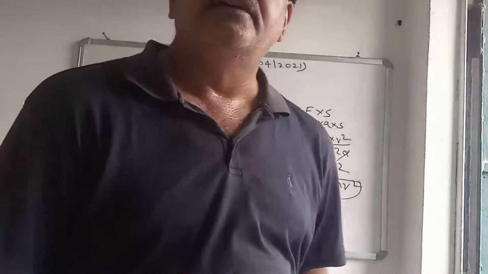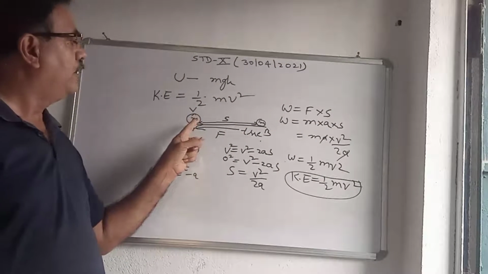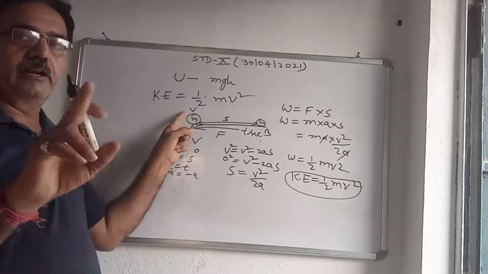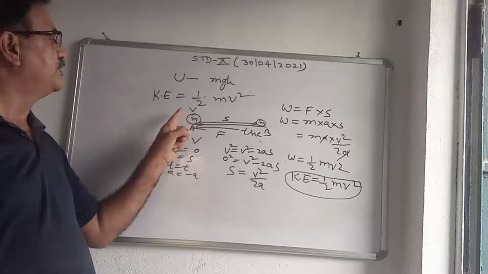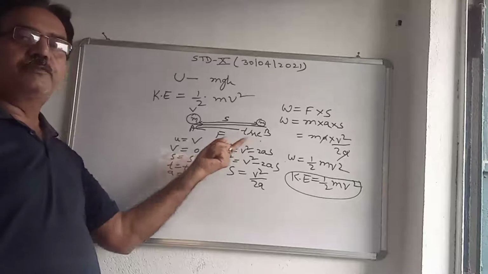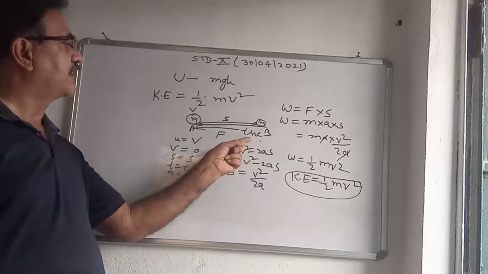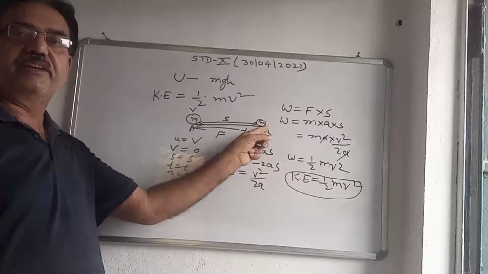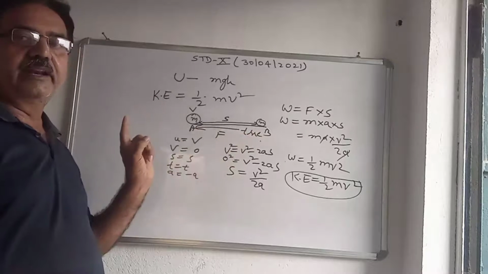This is one derivation. Once again, see here what the derivation is. Let the body of mass m be moving with initial velocity v. Generally we take the initial velocity as u, but here we have taken the initial velocity as v. An opposite force acts on the body to stop the body. Let after t seconds, after covering some distance, the body come to rest at B. Now the retardation is minus a.